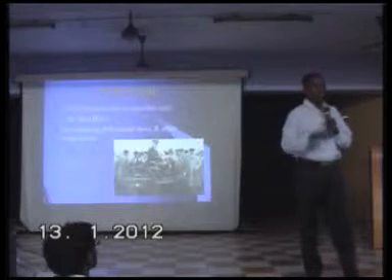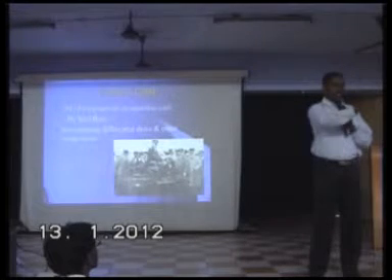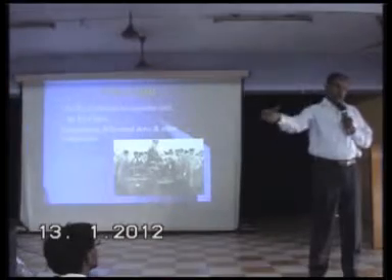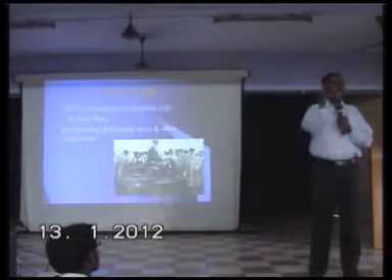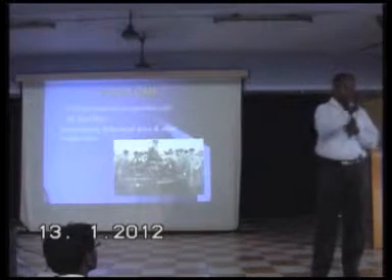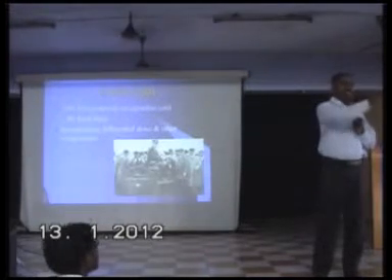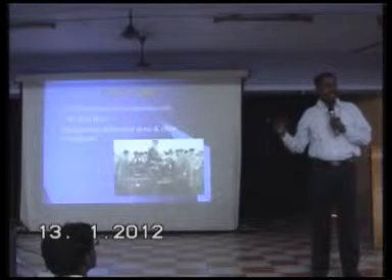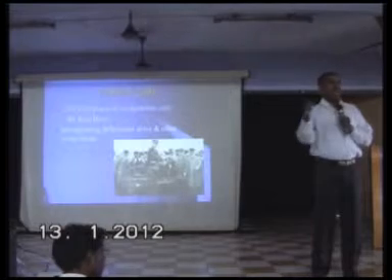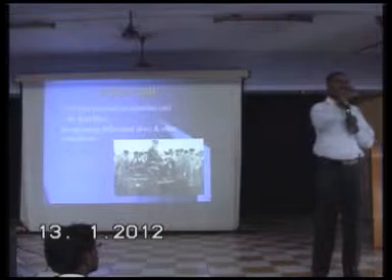If you want to negotiate a turn or a curvature, the inner radius is smaller and the outer radius is larger. So the vehicle has to cover the same distance, so the inner wheel must rotate at a minimum speed and the outer wheel must rotate at a maximum speed. Then only the vehicle will negotiate a turn. So the differential is a component which is used to reduce the inner wheel speed and increase the outer wheel speed, thereby the vehicle negotiates a turn without